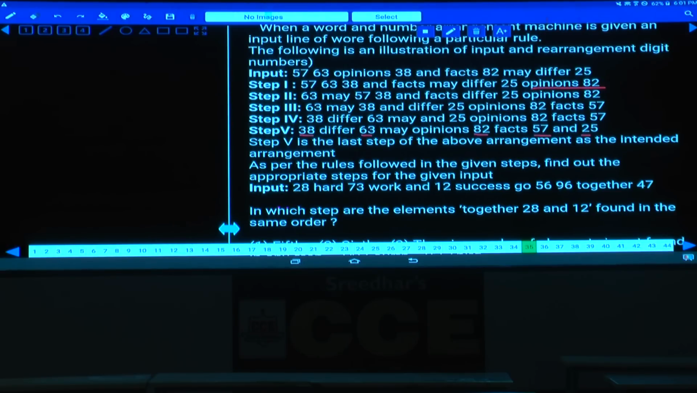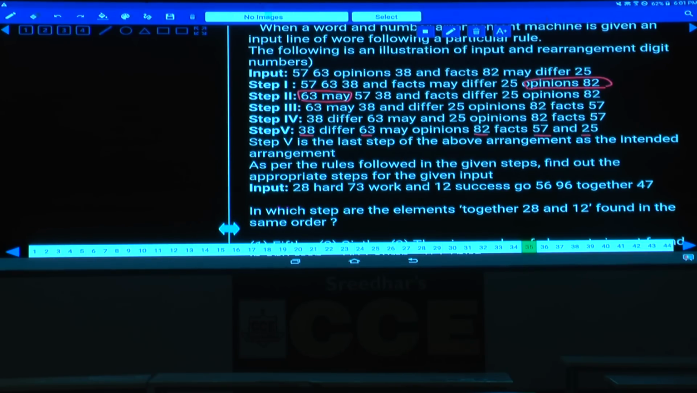Opinion is the highest word, 82 is the next highest, the highest number, isn't it? Now, these two were arranged at the last two places. And in the next one, what happens here? The number before 82 is 63 and the word before the previous word is may. Now, these two were arranged at the first two places in step 2. First, at the last two places 9 and 10, the highest word and highest number, and in step 2 the previous number and previous word are arranged at the first two places.